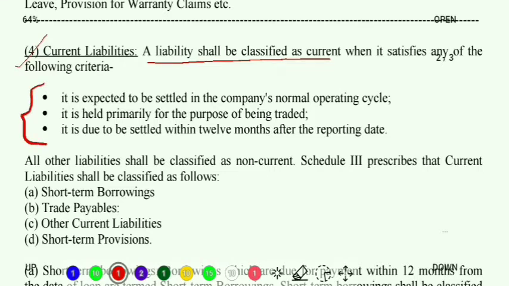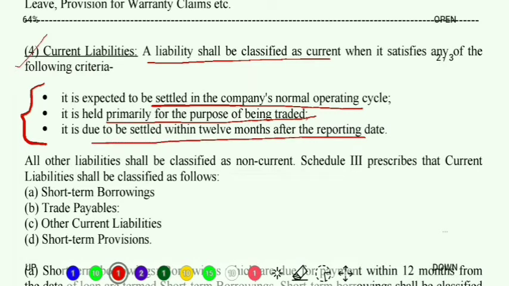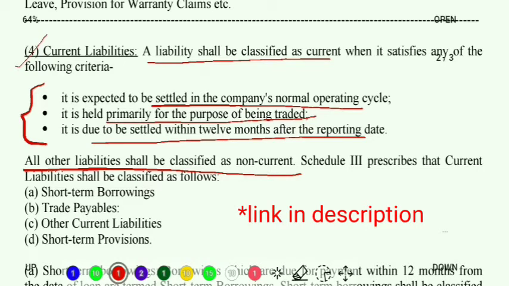Either it is to be settled within the company's normal operating cycle, or the main purpose of that liability is to be traded, or third, it will be due within 12 months after the reporting date. These points we have covered in great detail, I think in lecture number 2. And all the other liabilities which do not suit the above criteria will be classified as non-current liabilities. Also related to this, we have solved certain practical problems.